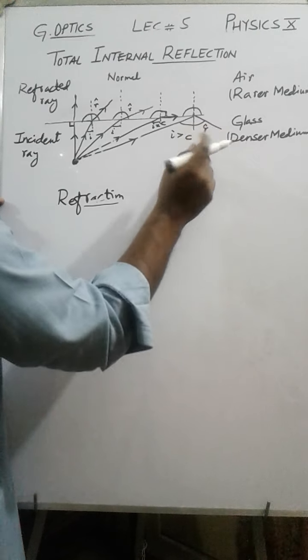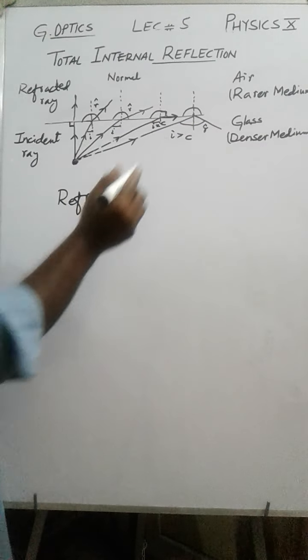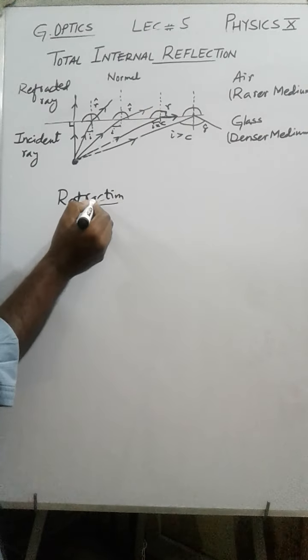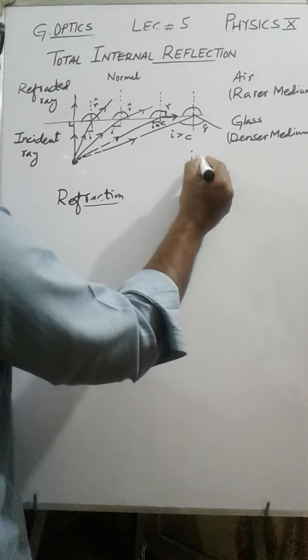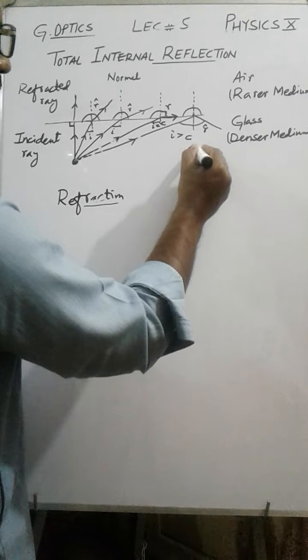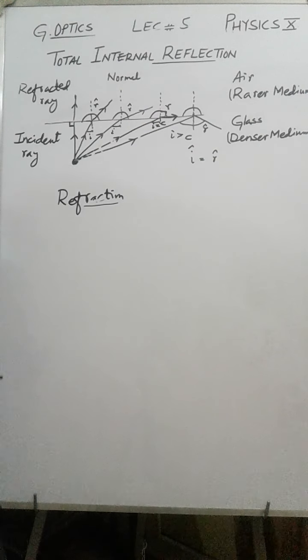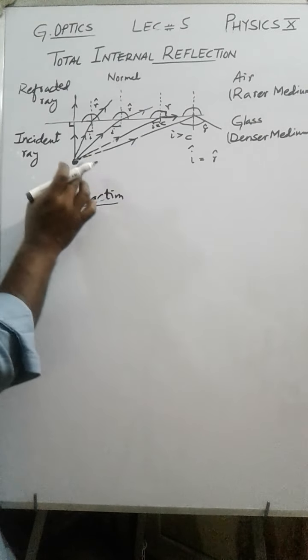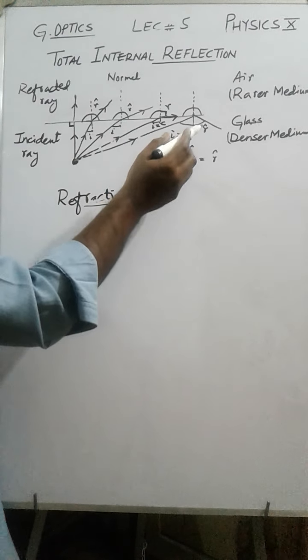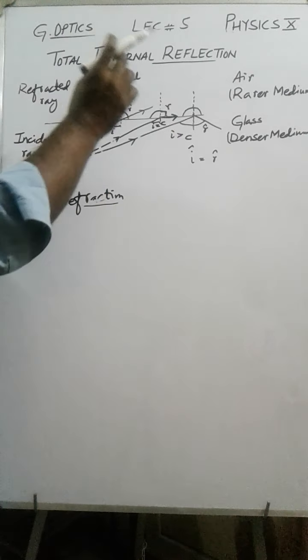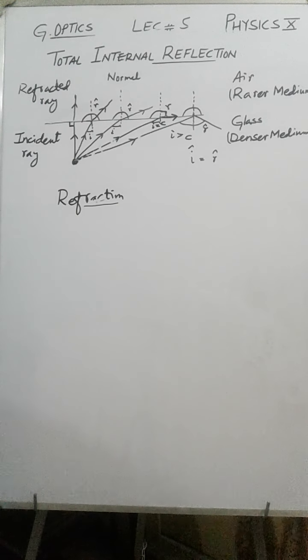Now this will become angle of reflection. This was angle of refraction. This is angle of reflection. From here angle of incidence will become equals to angle of reflection according to laws of reflection. Now all the rays after this one having the angle of incidence greater than critical angle will be reflected back. This is what we call total internal reflection.